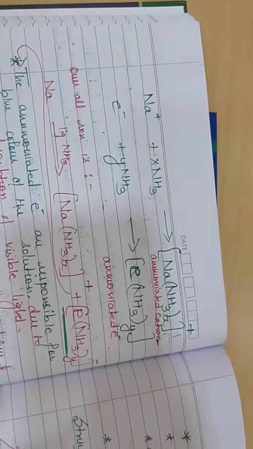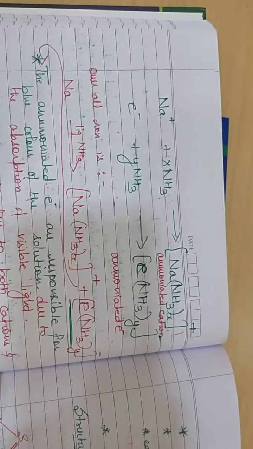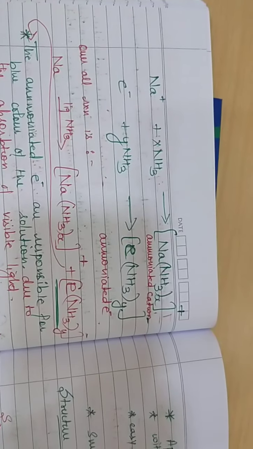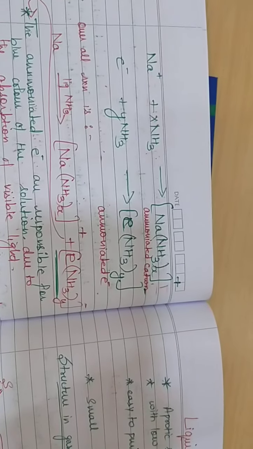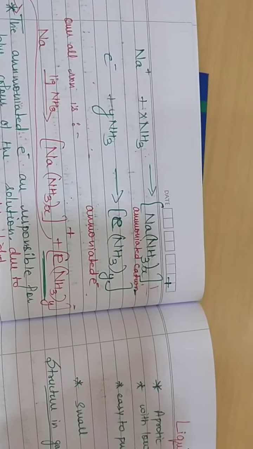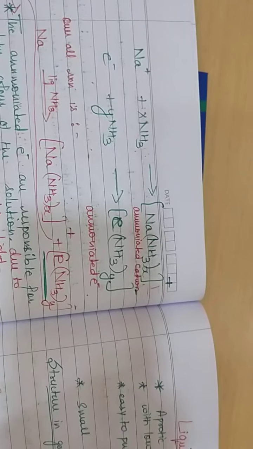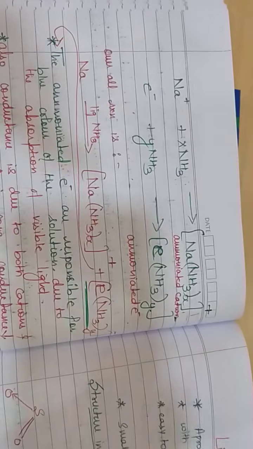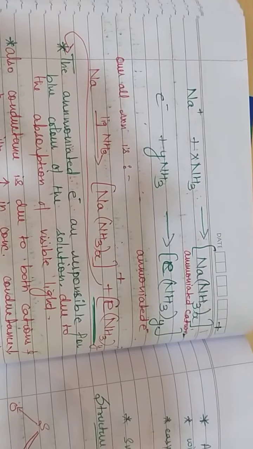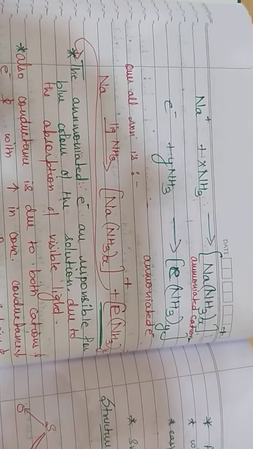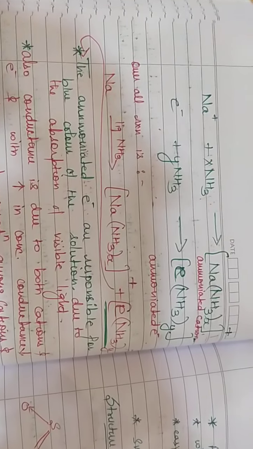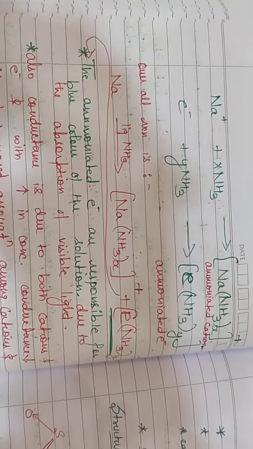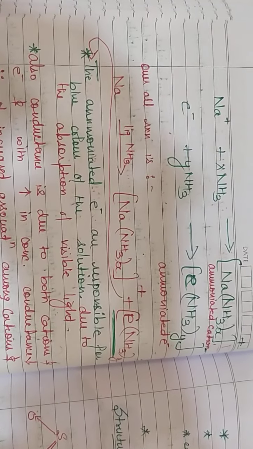So after the solvation, the sodium ion will get solvated with x molecules of ammonia, and electrons will get solvated with y molecules of ammonia, and we get the ammoniated sodium cation and the ammoniated electron. This is the overall reaction where sodium in liquid ammonia first ionizes to sodium ion and electron and then gets solvated.